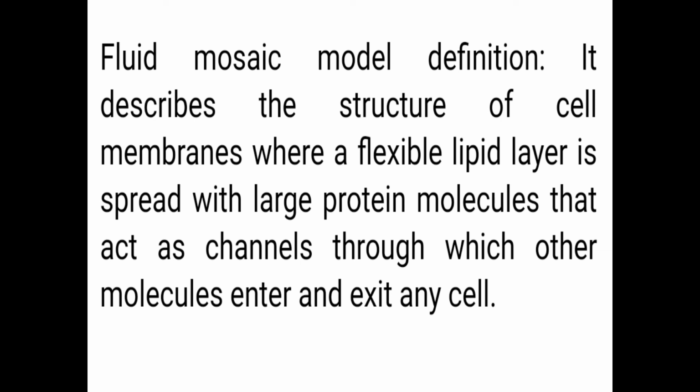It describes the structure of cell membranes where a flexible lipid layer is spread with large protein molecules that act as channels through which other molecules enter and exit the cell. It means the fluid mosaic model is made up of lipid layers and protein molecules so that they allow selected molecules in and out of the cell.